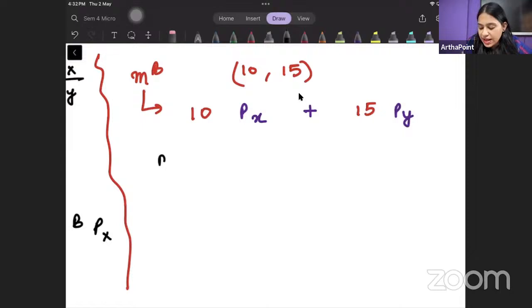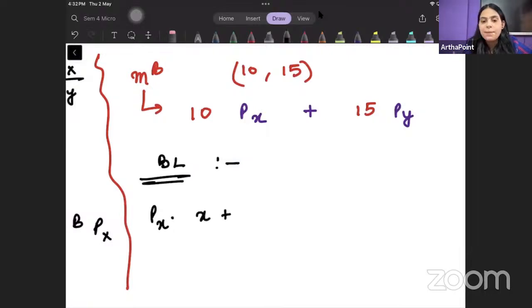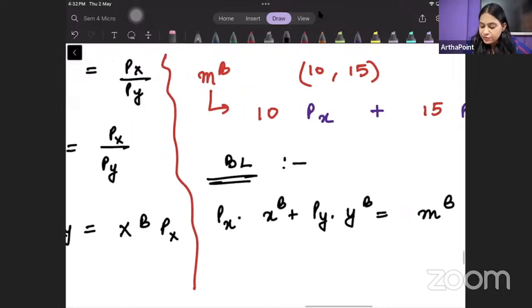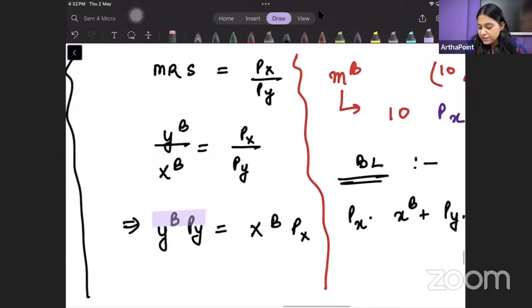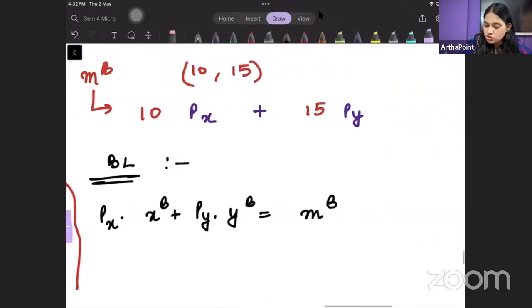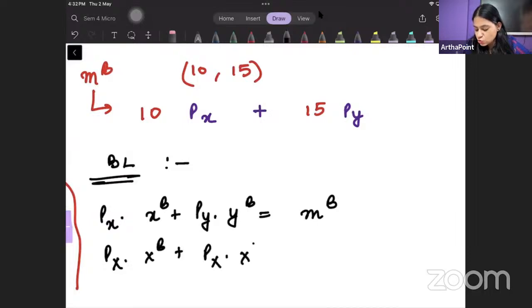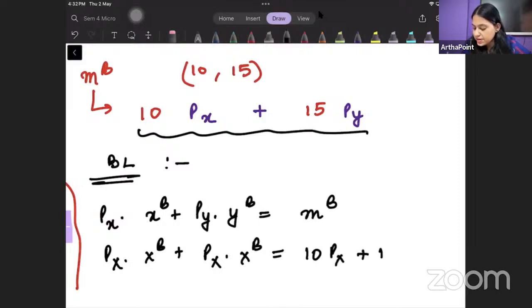बेटा, what can be written as the budget line? बजट लाइन को हम कैसे लिख सकते हैं? How can I write the budget line? The budget line can be written as px into x plus py into y is equal to income. I am doing it for individual B. But from the tangency condition, we have found out that px into x is equal to py into y. So I can just go ahead and write here px into x plus px into x is equal to what will be his income, beta? 10 px plus 15 py.